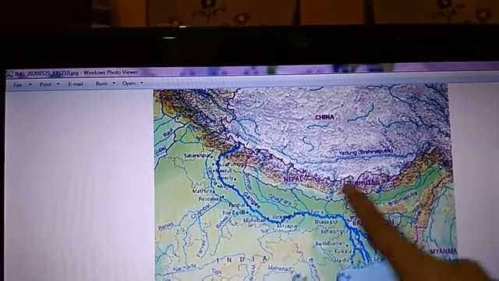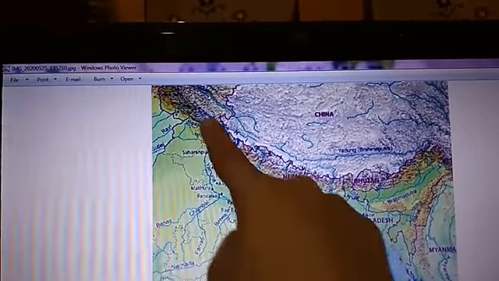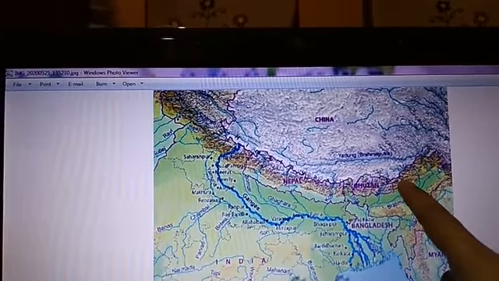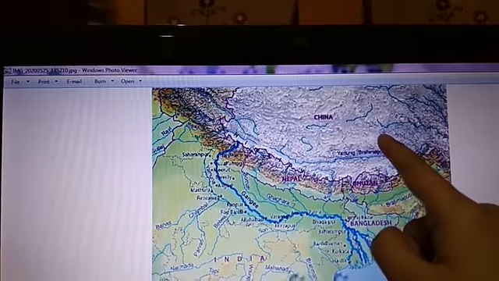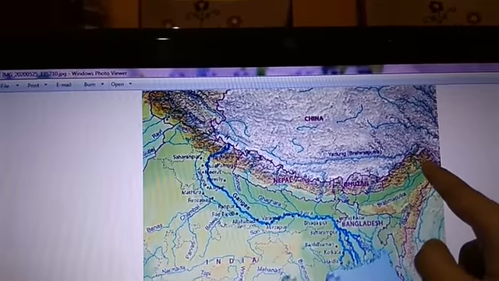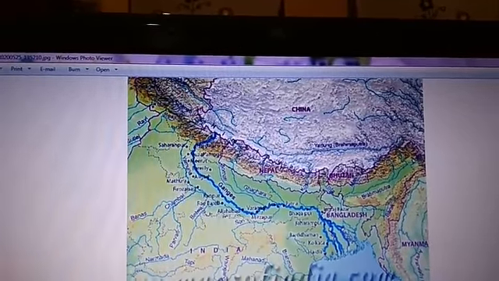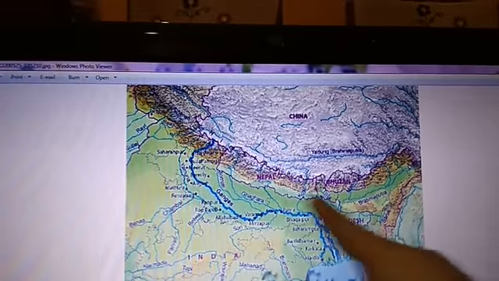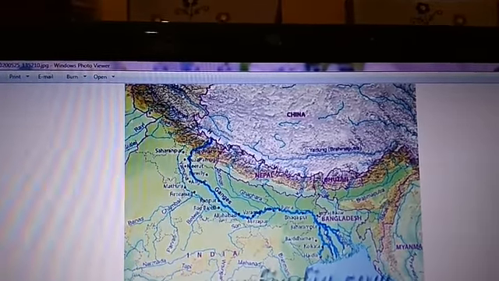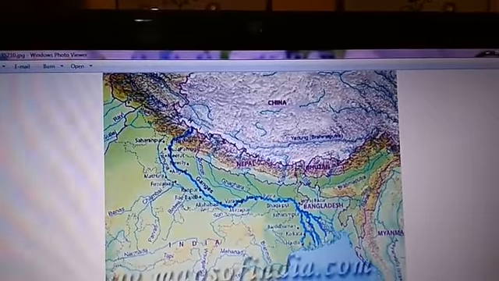And this range of mountains is separating our country from China. It is acting like a border, like a boundary. Just the way you people have boundary walls, this is kind of a boundary wall, you can say, which is protecting our country from enemy attacks.